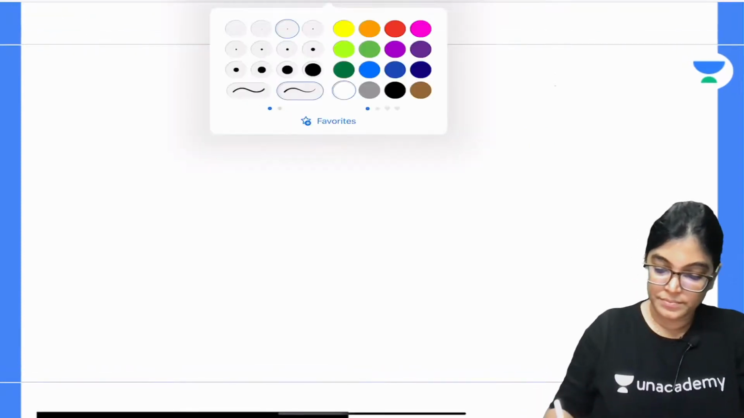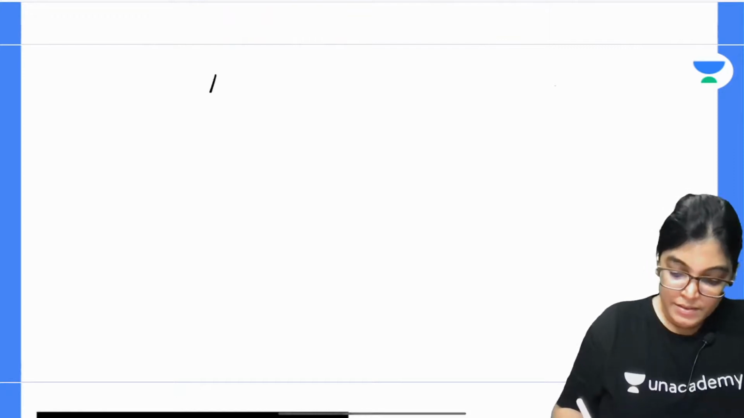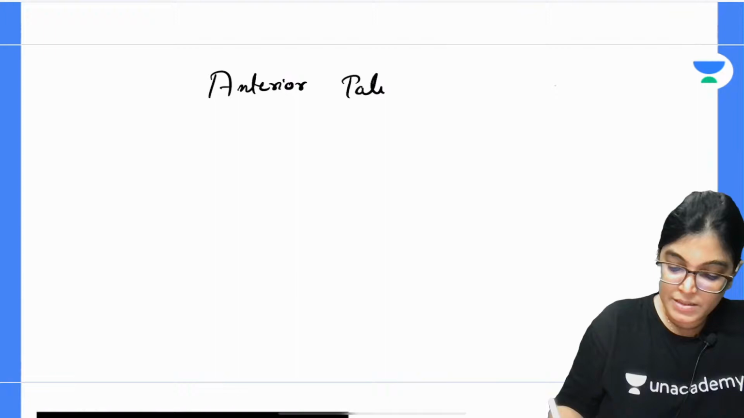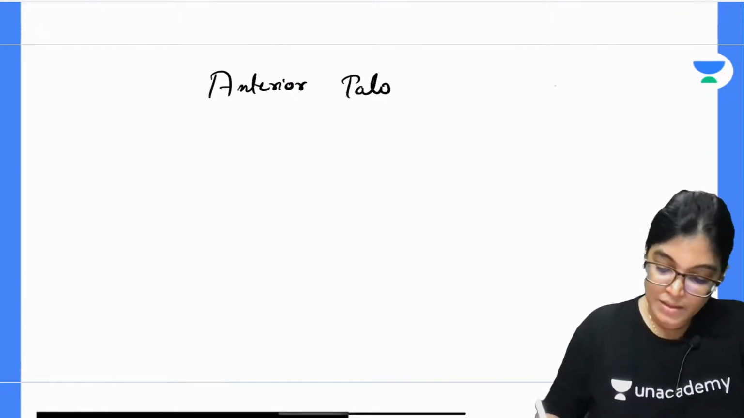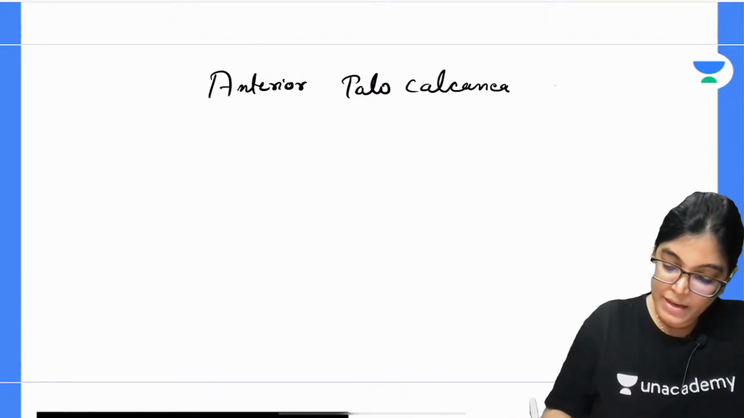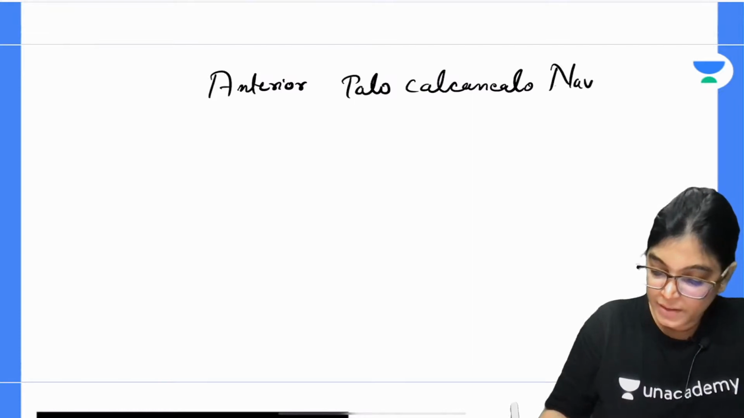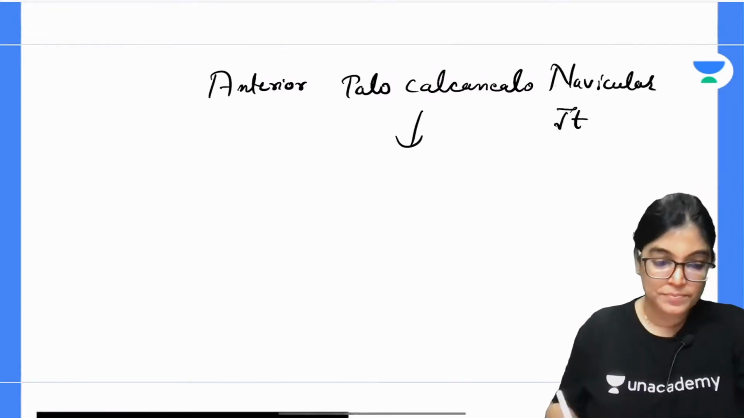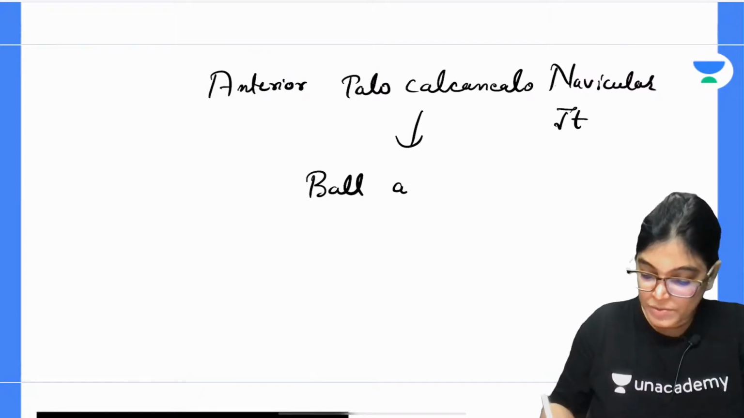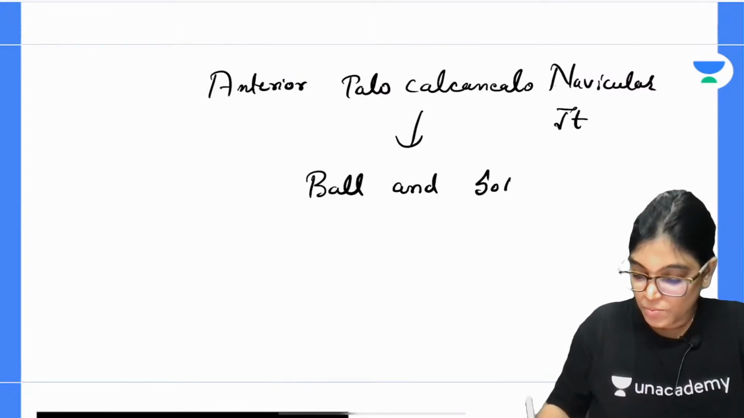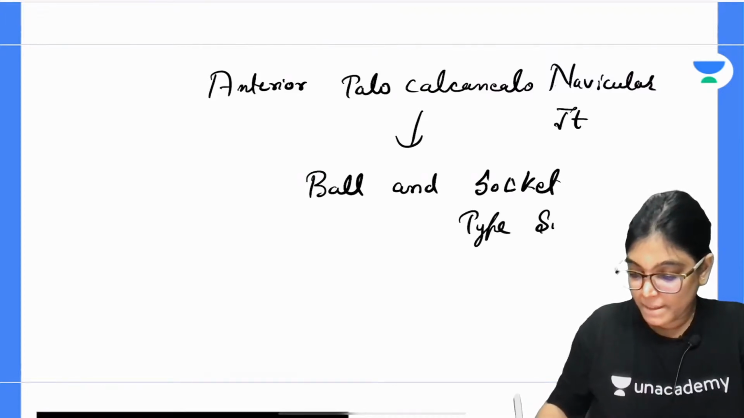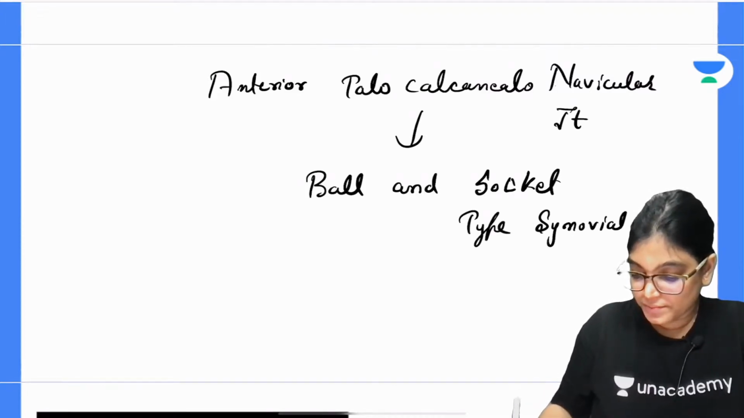Anterior talocalcaneonavicular joint. This is an example of a ball and socket type of synovial joint. Roughly it is an example of a ball and socket type of synovial joint.